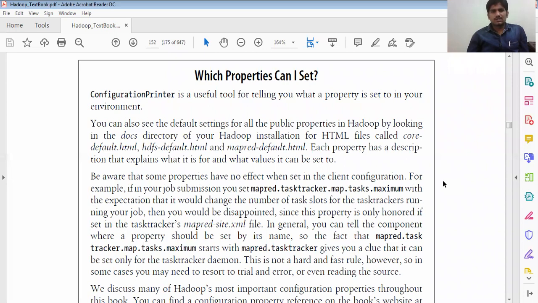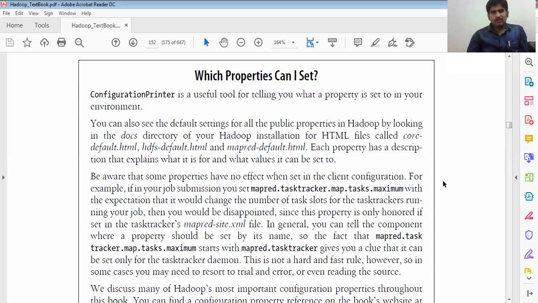You can also see the default settings for all the public properties in Hadoop by looking into the docs directory of your Hadoop installation for HTML files called core-site.xml, core-default.xml, hdfs-default.html, and mapred-default.html. I already told you about these when we installed, so various XML files are also going to be used. These describe what each property is for and what values can be set.